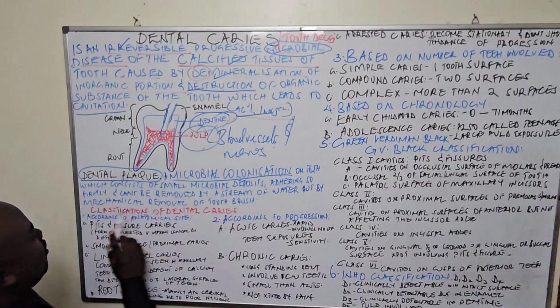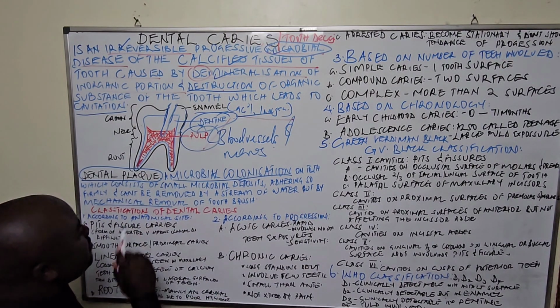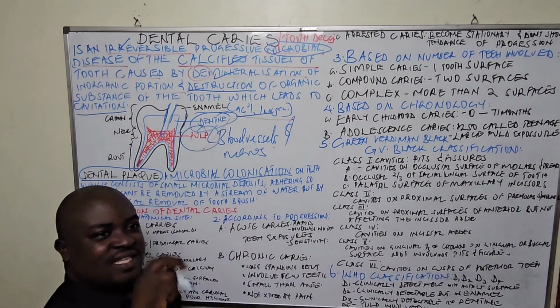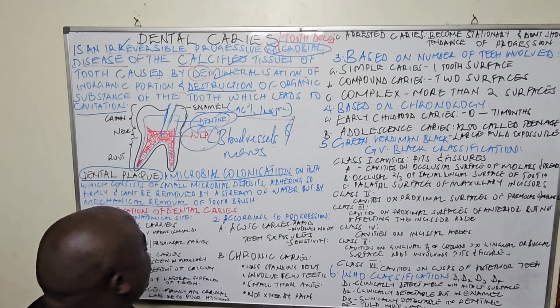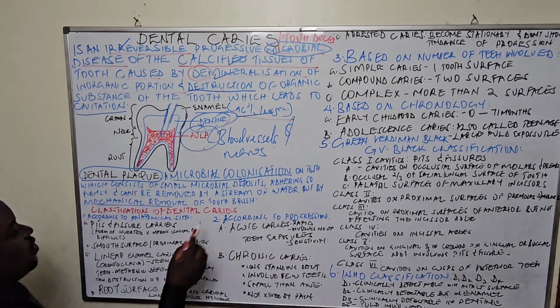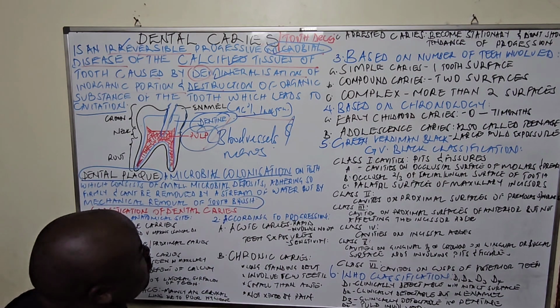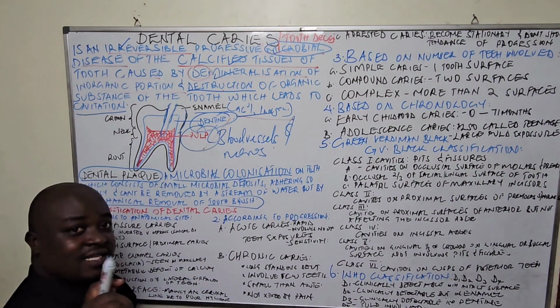But mechanical removal, maybe a toothbrush or a stick, for those people who brush using those things. We shall talk about mechanical removal. Maybe a toothbrush is able to do what? To remove it. That is plaque.